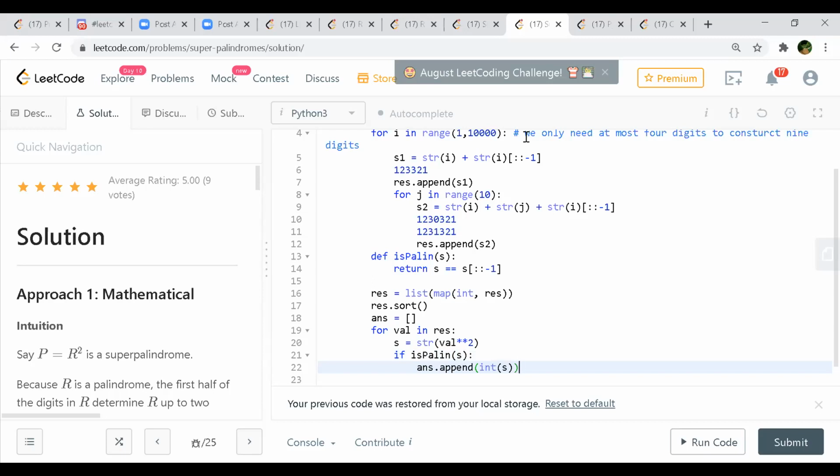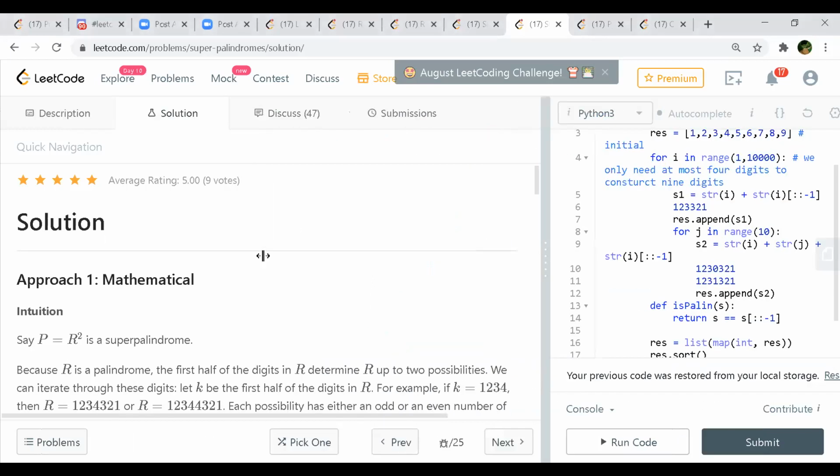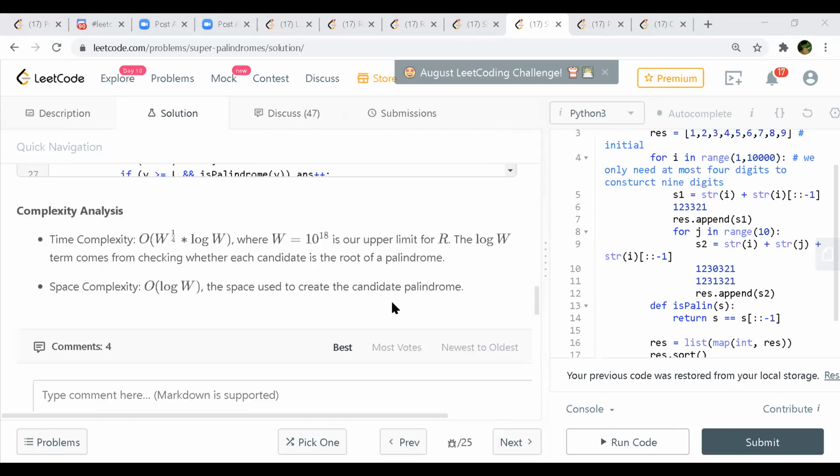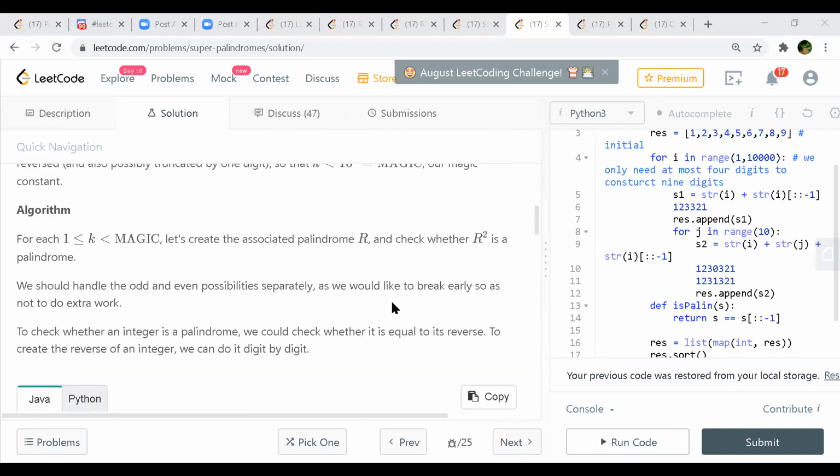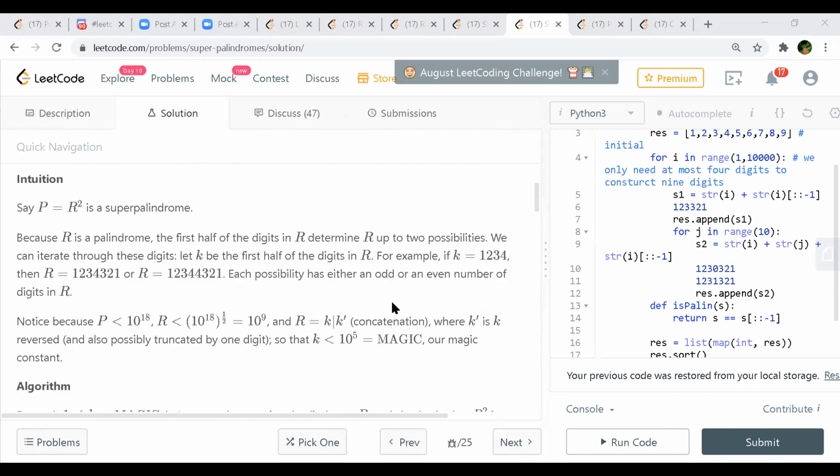Actually, what I'm trying to say, if you look at the solution here, the mathematical approach, it is slightly a bit understandable. I'm not saying it's completely understandable, but if you don't go to the implementation, just scroll up. What he says now, the intuition: say P is equal to R square is a palindrome, because R is a palindrome. The first half of the digits in R determine R up to 2 possibilities, right?